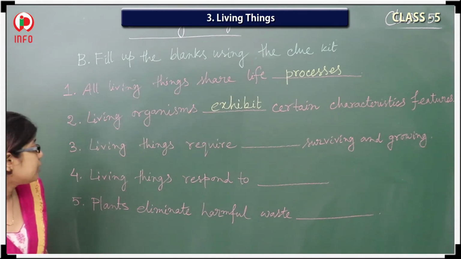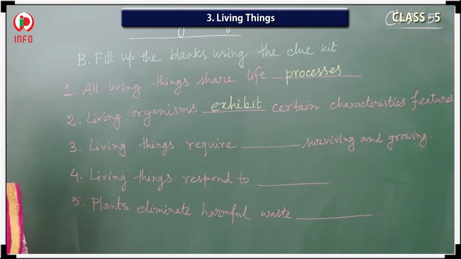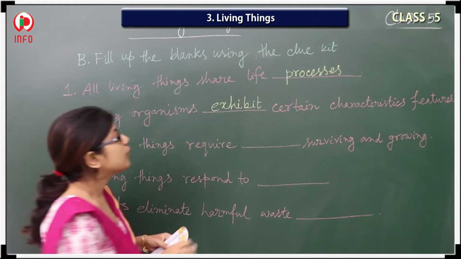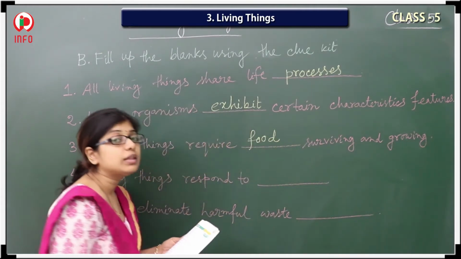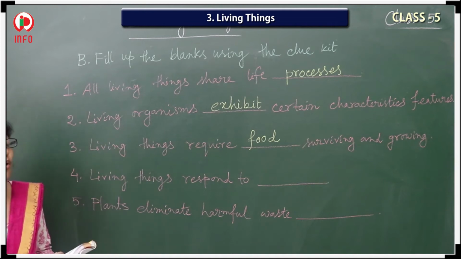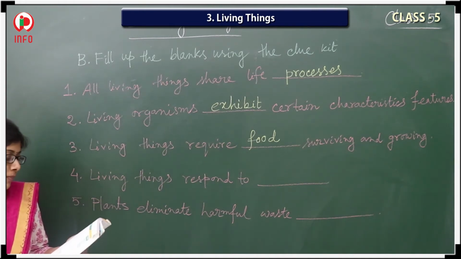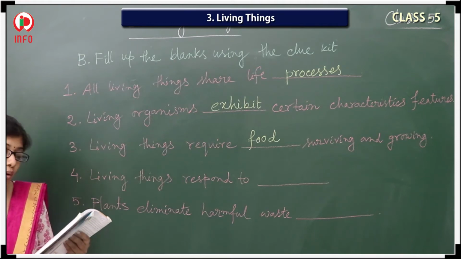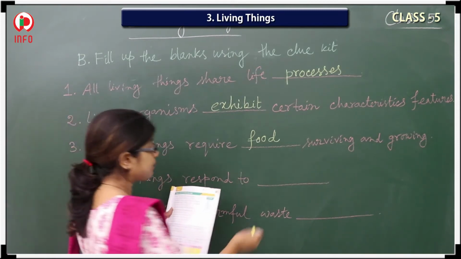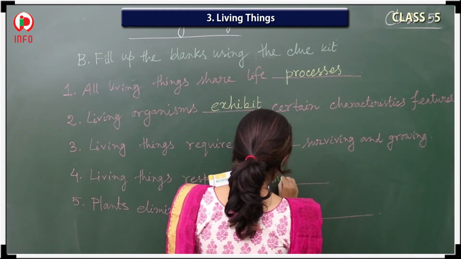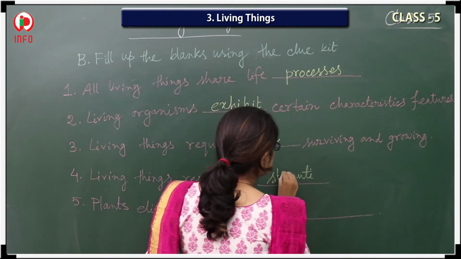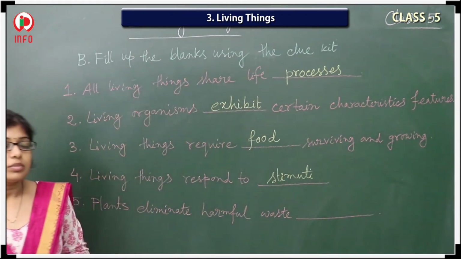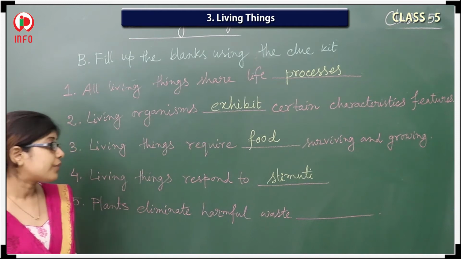Next, the third one: living things require dash for surviving and growing. That one should be food. Yes, without food, no living thing can survive or grow. And fourth one: living things respond to what? Stimuli. That means whatever you give, it will respond to you.